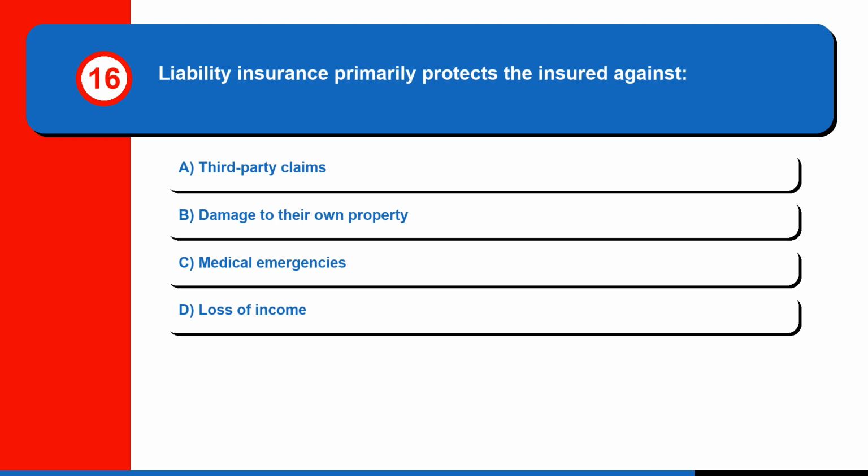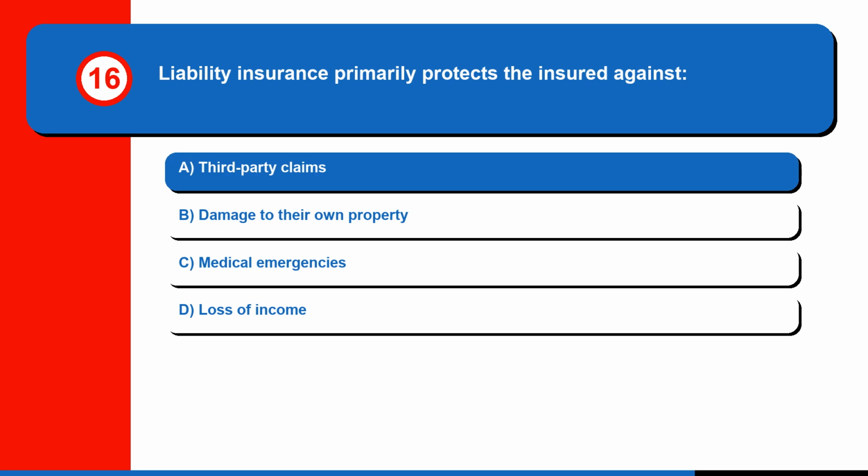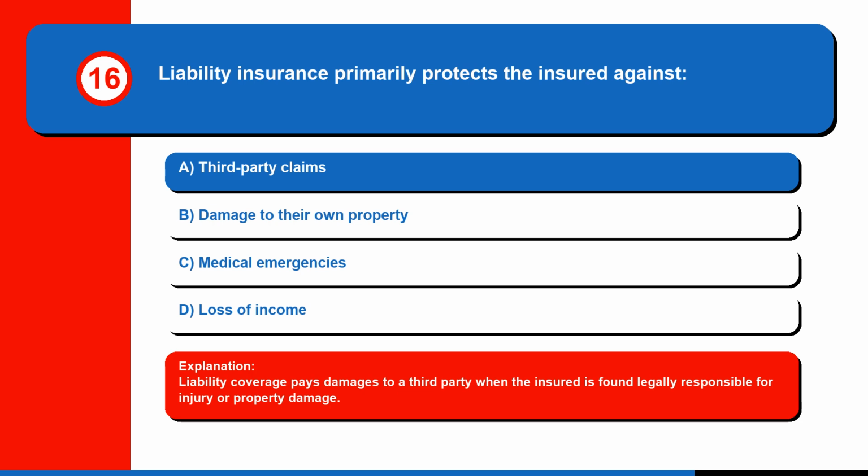Question 16. Liability insurance primarily protects the insured against A. Third-party claims. B. Damage to their own property. C. Medical emergencies. Or D. Loss of income. The correct answer is A. Third-party claims. Liability coverage pays damages to a third party when the insured is found legally responsible for injury or property damage.